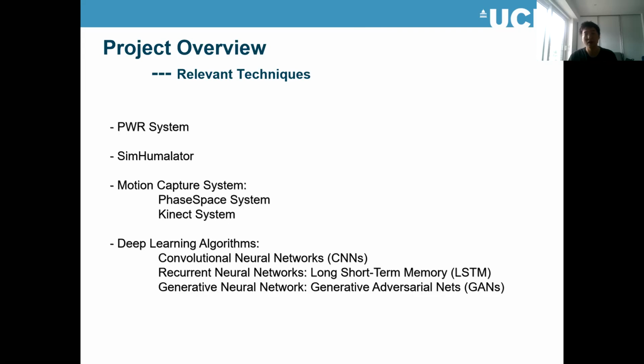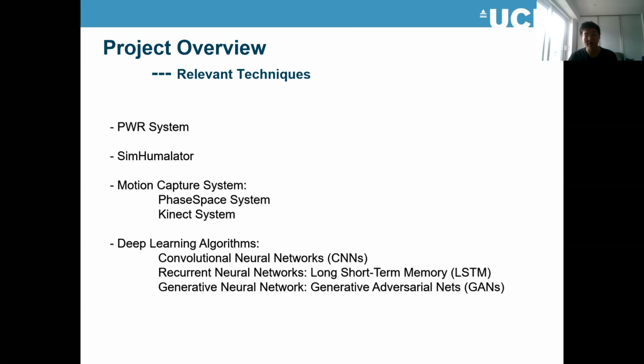Shelly Vishwakarma, also in our group. And I also use the mocap system, sometimes for ground truth data or sometimes for simulator. I use the Phase Space system, which is a marker-based system, and also the Kinect system, which uses a depth camera, which is a markerless-based system.